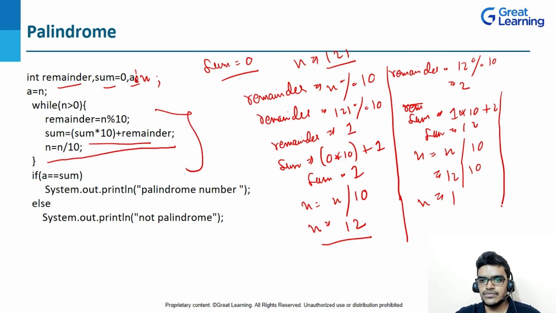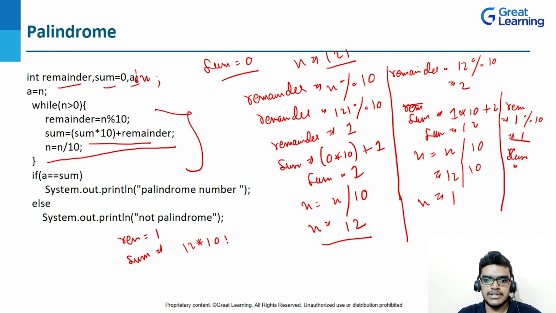Now what will I do? Once again the remainder formula: remainder is equal to n modulus 10. n is 1, and if you do 1 modulus 10, what remainder do you get? You get the remainder as 1, right? After that, again I'm writing sum. I got the remainder 1 from here. My sum was 12, so 12 into 10 plus the remainder 1, so I'm getting sum as 121, right?